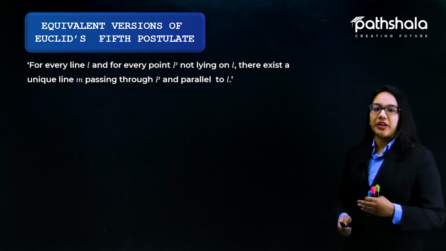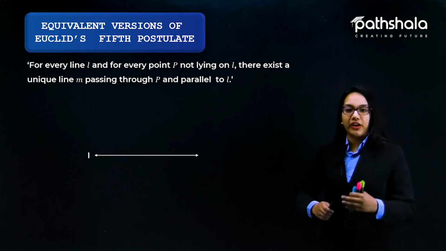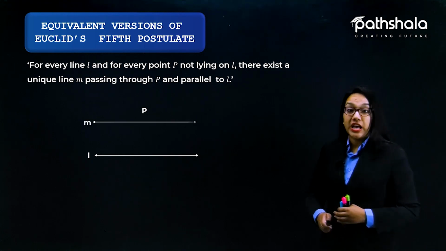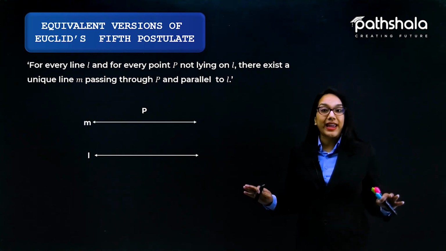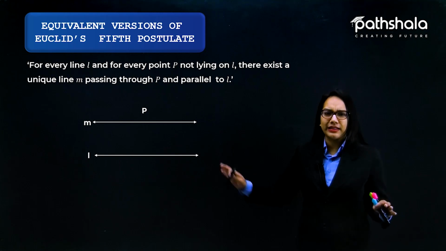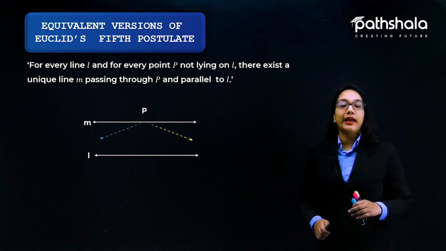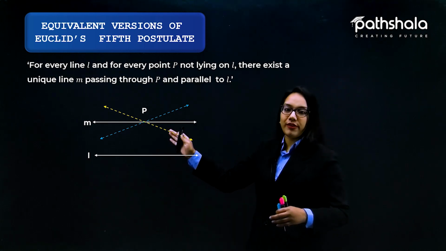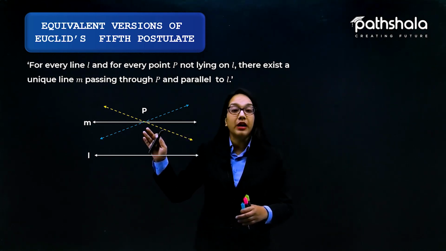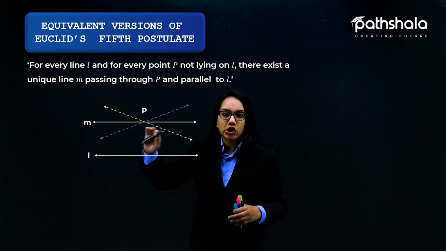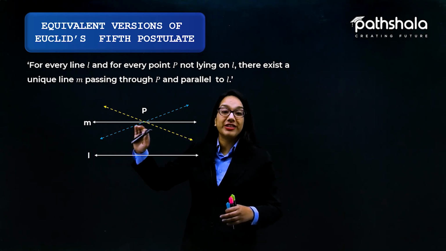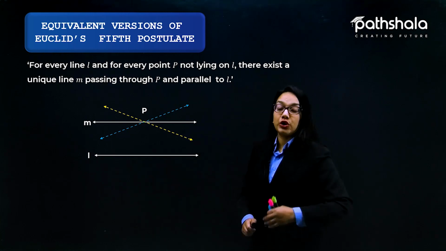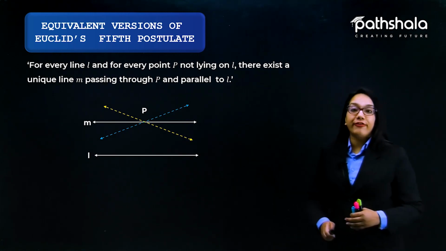Let's see this particular definition in the form of a figure. Suppose we have this line L, and we have this point P such that it is not lying on the line L, it is lying on the line M. You can see there are a number of lines passing through the point P, but there is only one such line passing through the point P which is parallel to the line L. So this is nothing but Playfair's axiom.